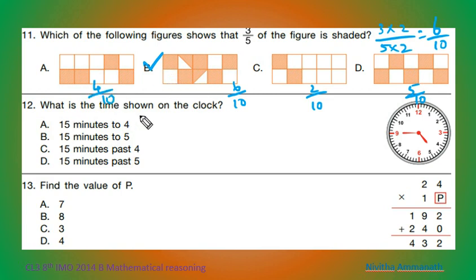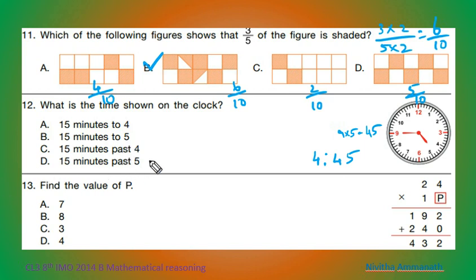B. What is the time shown on the clock? Here, the time is after 4, before 5. So the hand is in between 4 and 5. So 4, then 9. 9 5s are 45. So 4:45 is the time. That is 15 minutes to 5.